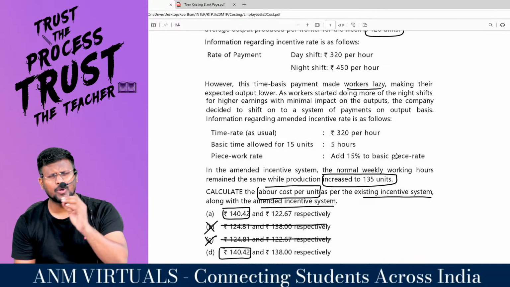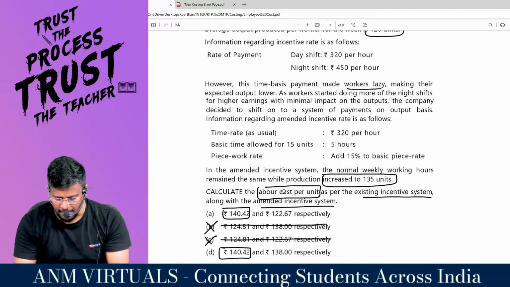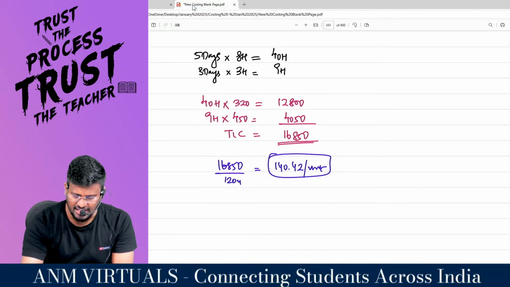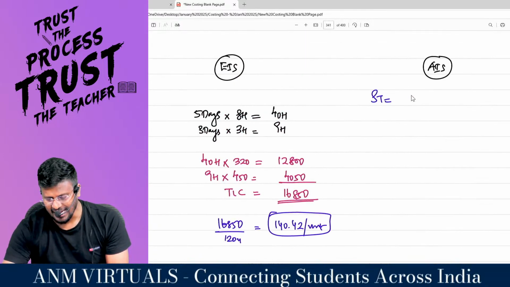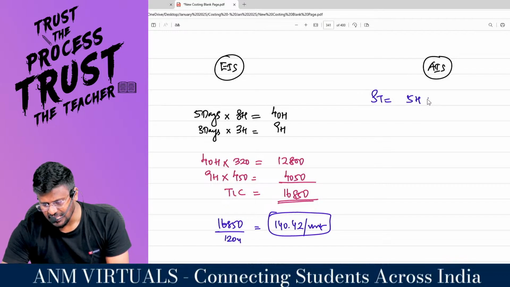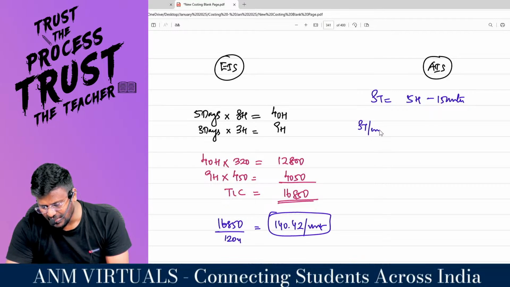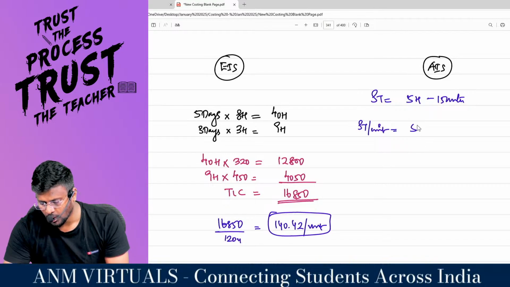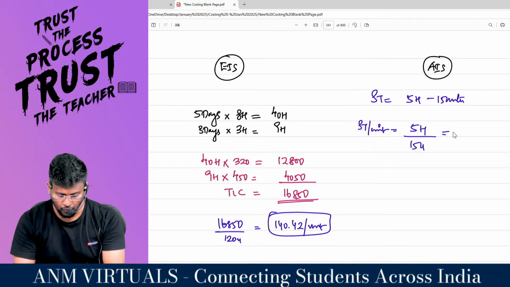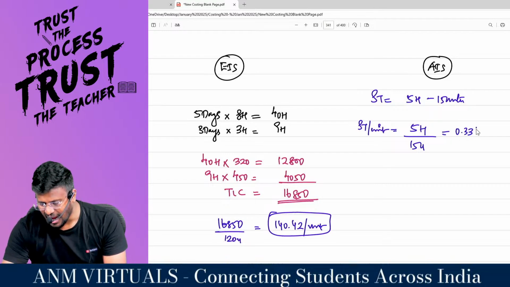Information regarding the amended incentive rate is as follows. Time rate as usual, we are ready to give you 320 per hour. And basic time allowed for 15 units is 5 hours. That means they are talking about the standard time. Standard time, 5 hours is allowed for 15 units. That means standard time per unit is 5 hours divided by 15 units, which is 0.33 hours.